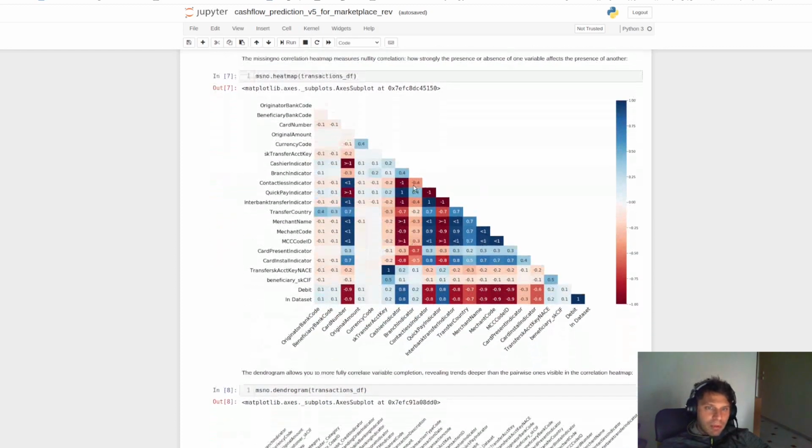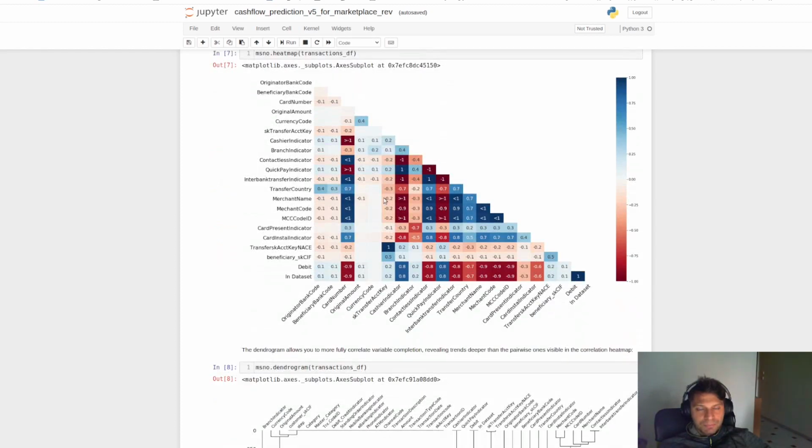This is also a heat map, the correlation between the features regarding their missing values. So here we can see, for example, that the interbank transfer indicator is totally correlated with the contactless indicator.